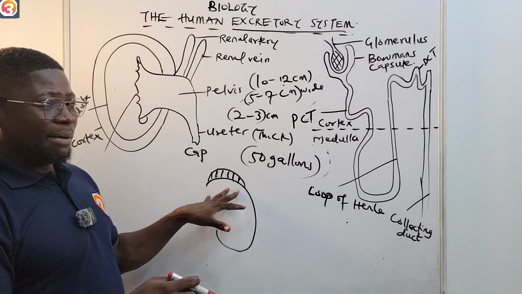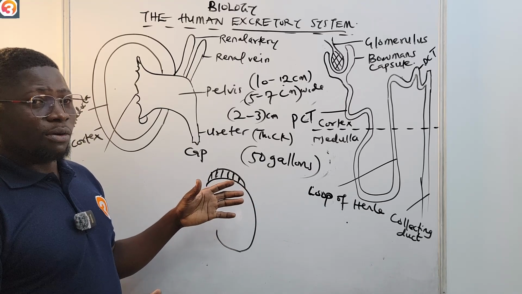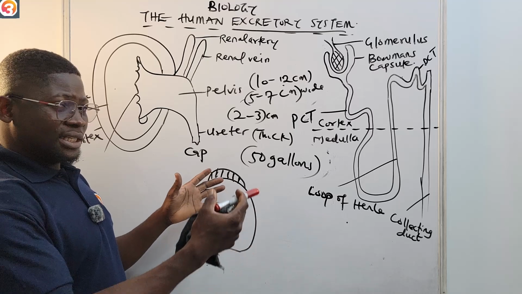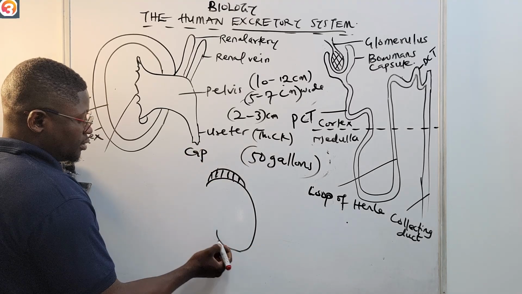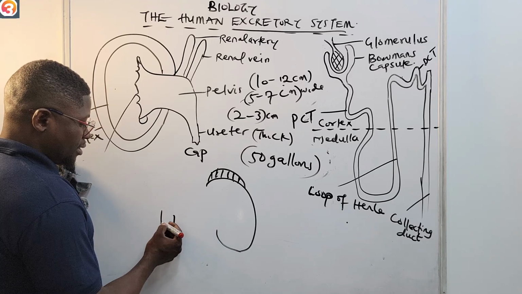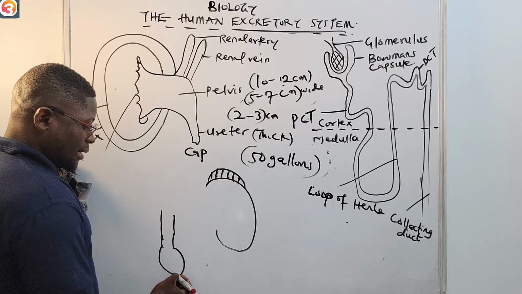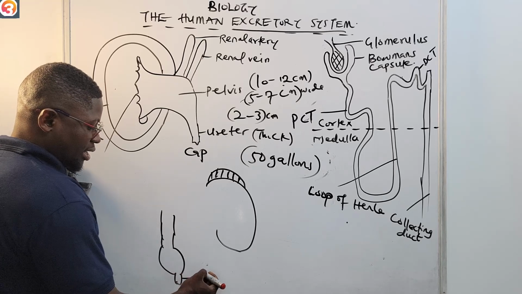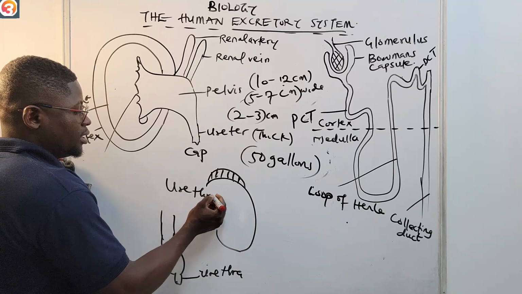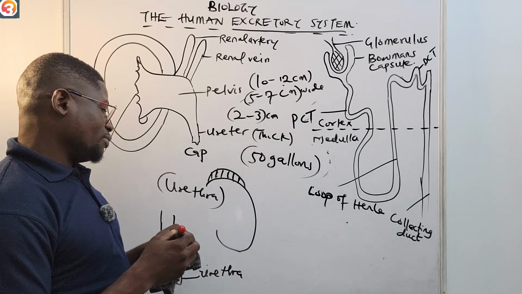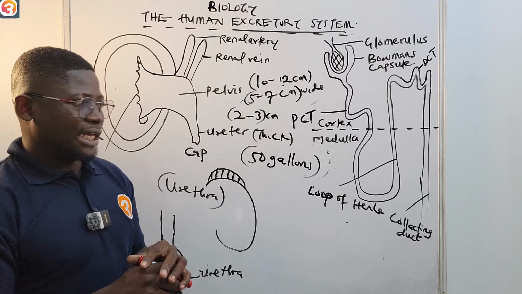We'll talk about the cap-like structure on top of the kidney, the adrenal gland, and then also the ureter and the urinary bladder, just like in the structure we saw just now. Then I have one muscular bag called the urinary bladder. Then we now have the urethra. So basically that is the kidney structure we saw a while ago.